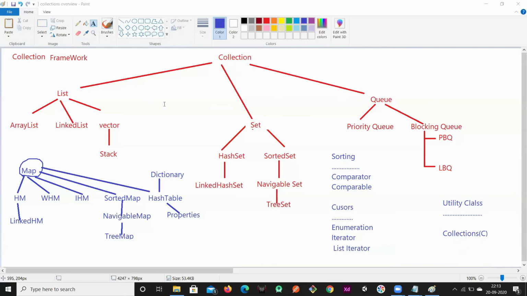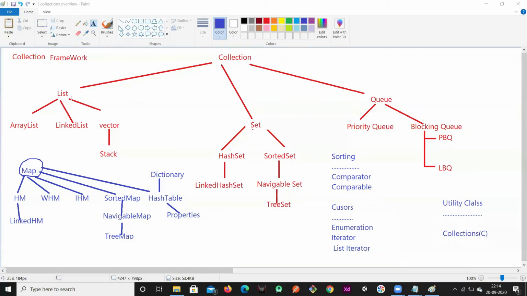All the methods that are applicable for these children are defined in this interface. All the abstract methods that are required for these children are defined, the most common methods of all these children. In List also we require some methods, in Set also we require some methods, in Queue also we require some methods.